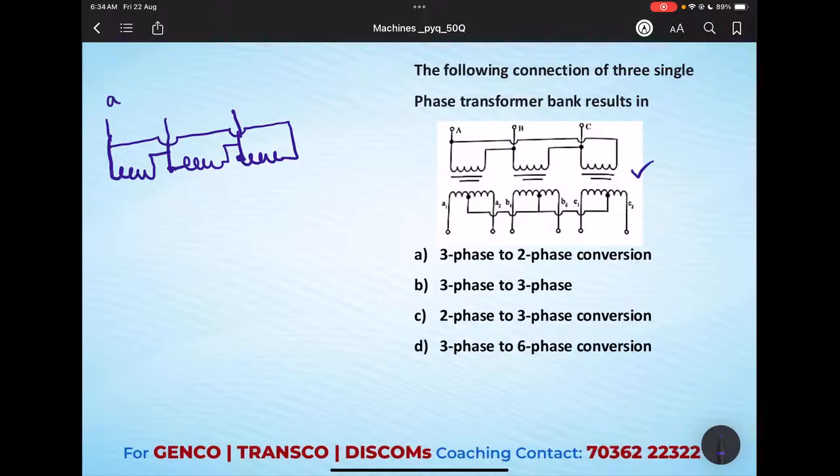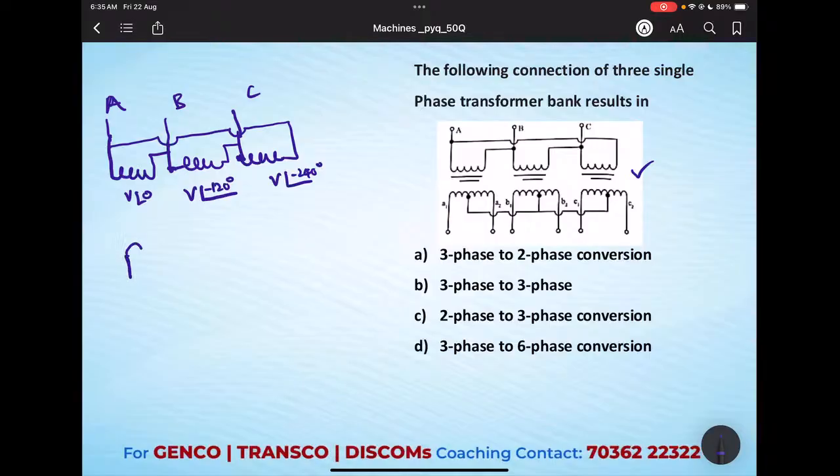A, B, C. Let's take it as V at an angle 0. This one take as V at an angle 120. Let's take it as a three-phase balanced system. If it is a three-phase balanced system, first phase at 0 means the next will be 120 degrees lagging, and the next will be 240 degrees lagging. So on the primary side we can make the phasor representation. We'll see the secondary side also.